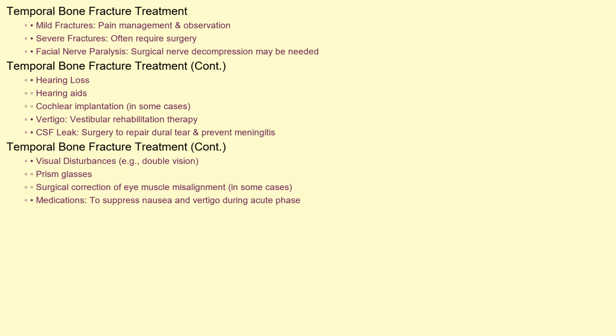For vertigo, vestibular rehabilitation therapy can help the brain compensate for the balance dysfunction. If cerebrospinal fluid is leaking, surgery may be needed to repair the dural tear and prevent meningitis. Visual disturbances like double vision may require prism glasses or, in some cases, surgical intervention to correct eye muscle misalignment. Medications to suppress nausea and vertigo are often prescribed during the acute phase.